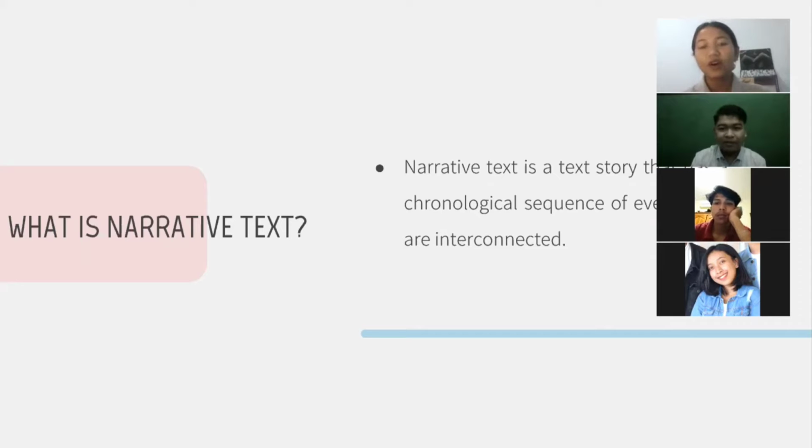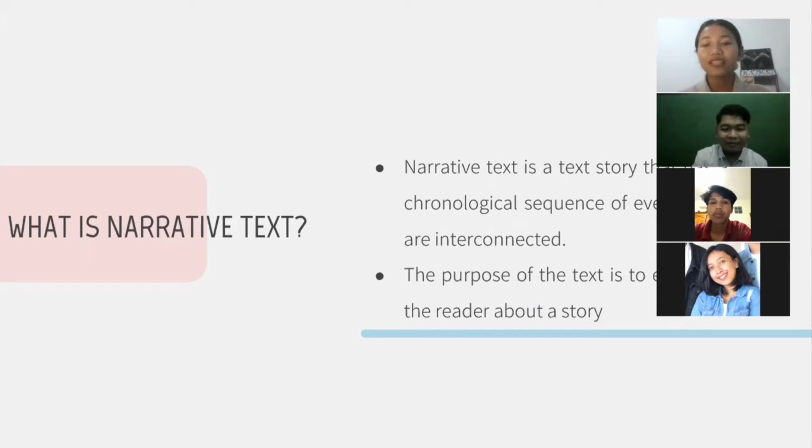Who knows what the purpose of narrative text is? To entertain, ma'am. Okay, thank you. So the purpose of the text is to entertain the reader with the story. Okay, next.